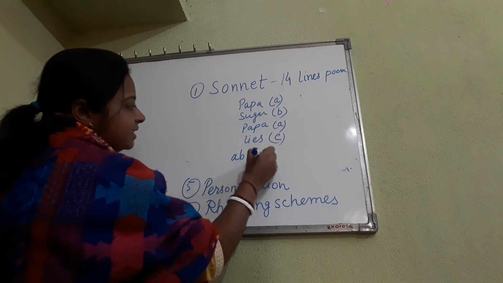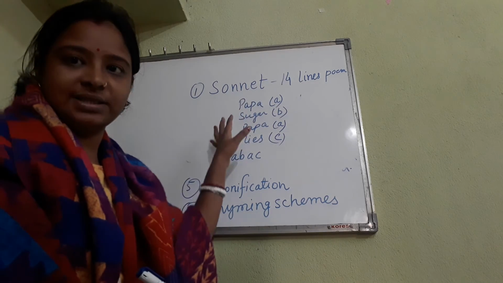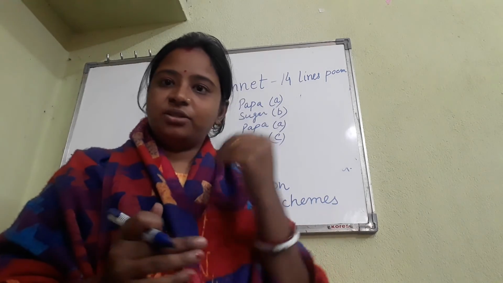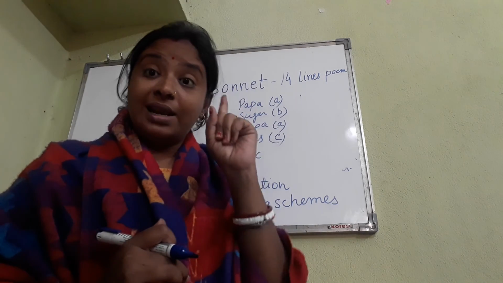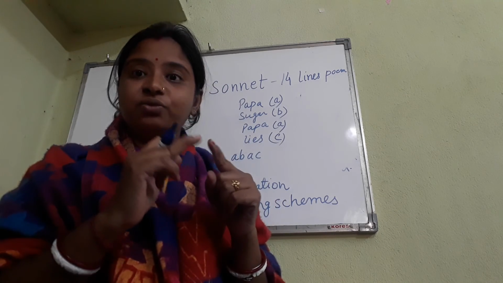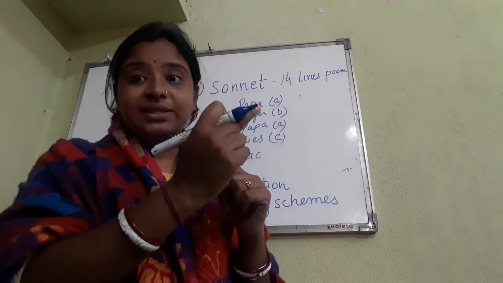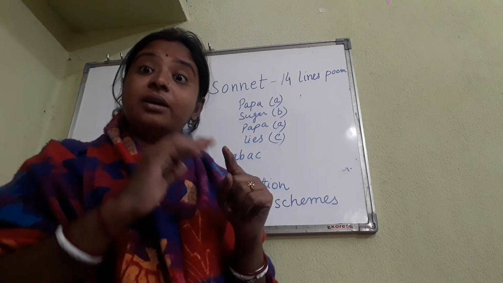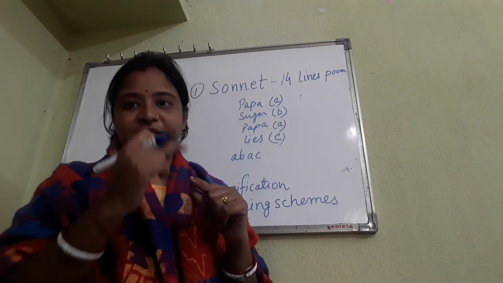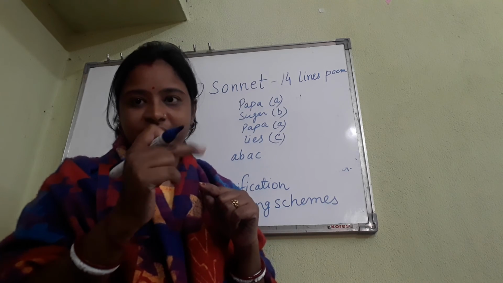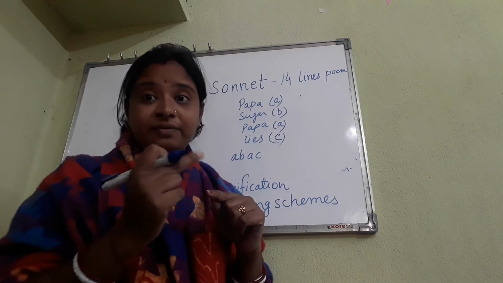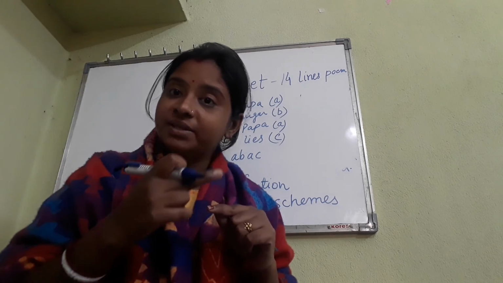So what is the rhyming scheme here? A, B, A, C. Whatever is the first sound, the last word we see in the poem, take any four lines of a poem. The last word in the first line, give A to it. Now second line, check the last word. If it is matching with sound A, then give the same letter. If it is a different sound, then give B. Then see the third one. If it is matching with A, give it A. If it is matching with B, give it B. If it's a different sound, then give C.